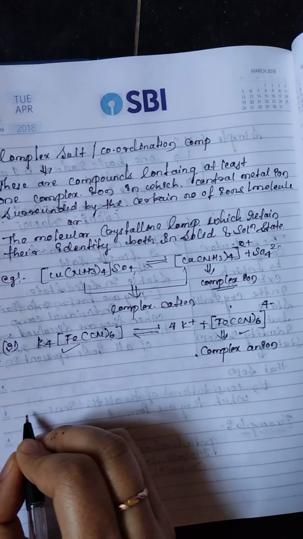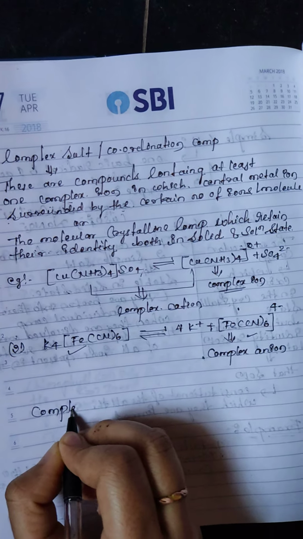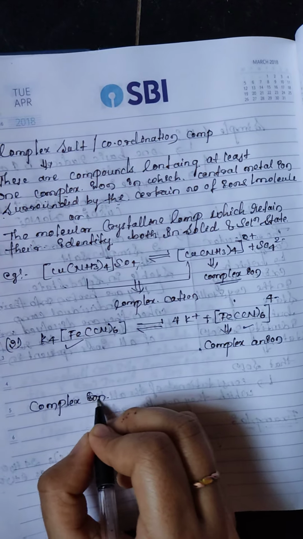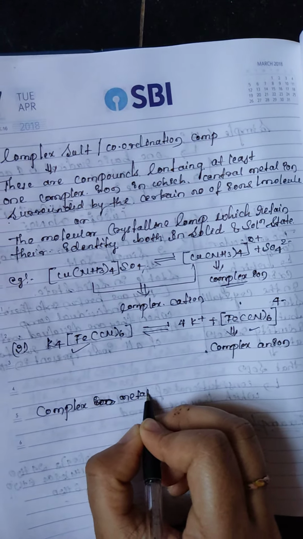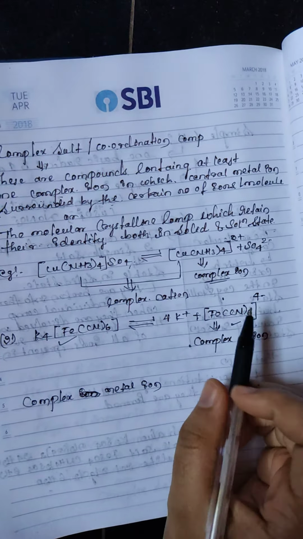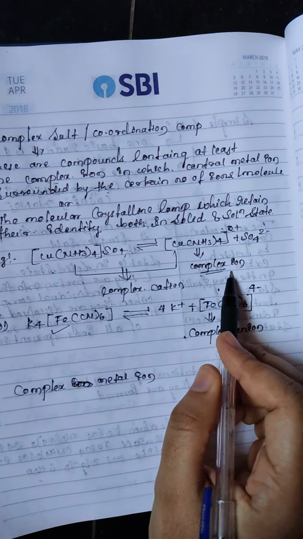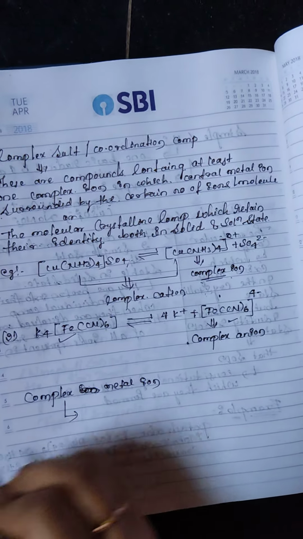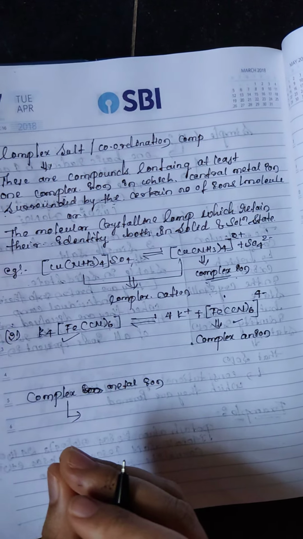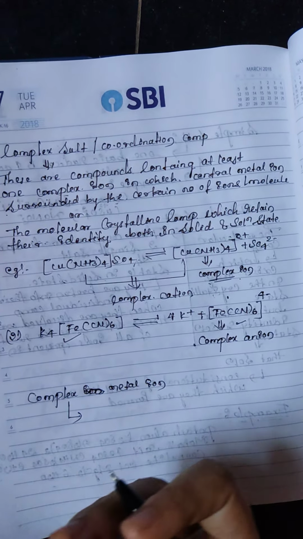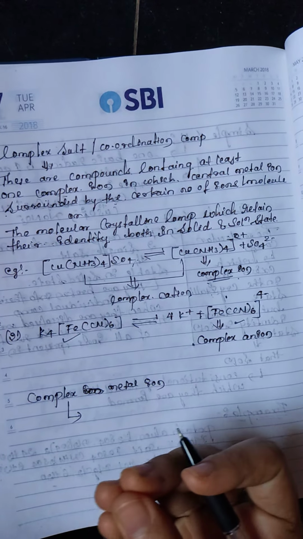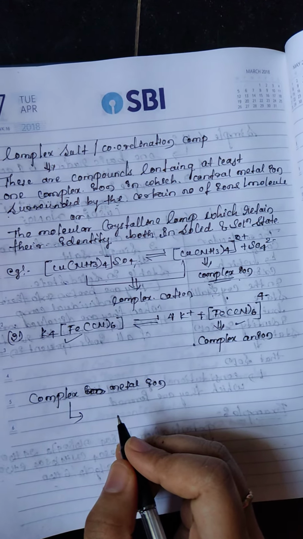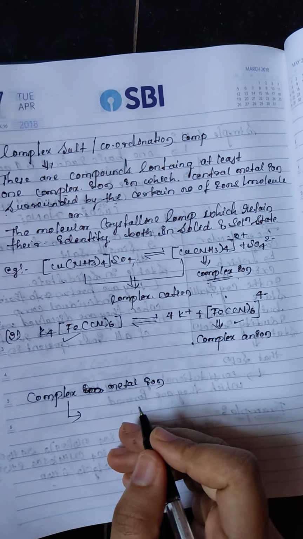First one is the complex ion, or complex metal ion. I have to tell what a complex ion means. The central metal ion, which is neutral. Just write down: one or more neutral molecules or anions are attached with the help of coordinate bonds.